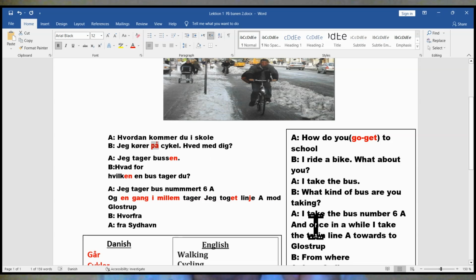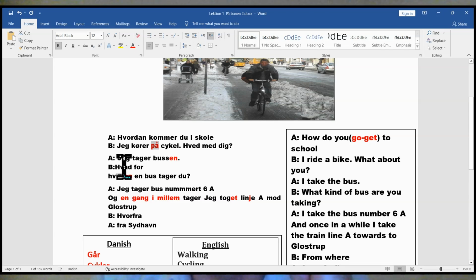What about you? Jeg tager bussen. Bussen. Okay, we are using en here because it is a bus. The bus. Hvilken bus tager du? Or you can say vilken bus tar du? So vilken, because it is a bus.